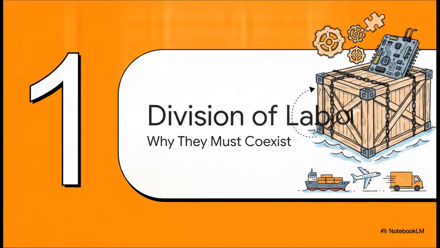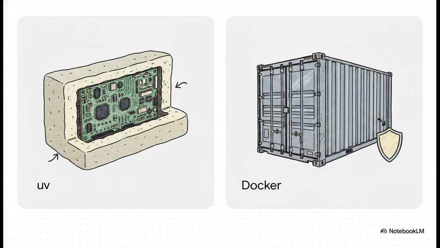Section 1. The division of labor and why they must coexist. To really understand this, think about deploying your app as being a lot like shipping a super fragile electronic device across the world. In this setup, UV is your internal, custom-molded foam padding. It operates entirely inside the Python language space, making sure your dependencies match perfectly down to the exact cryptographic pin. But it assumes the underlying operating system is already there and working. Docker, on the other hand, is the heavy-duty ocean shipping container. It handles the operating system primitives, the file systems, the network configs, the whole shebang.